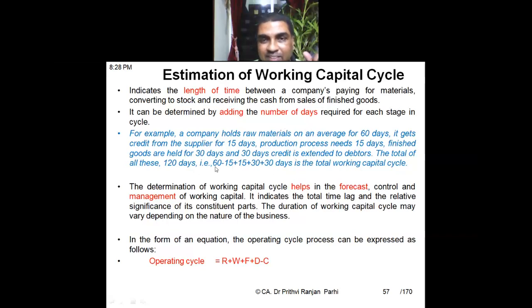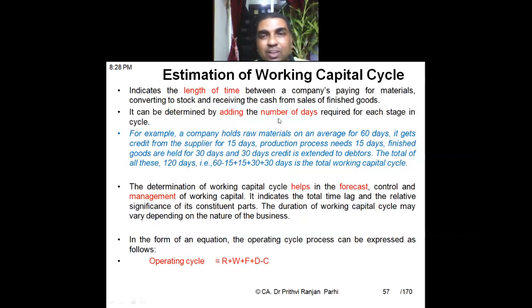But here one thing is that there is a credit period. Our supplier is also giving us a credit of 15 days. That's it, 15 days shall be reduced. Okay, raw material I am acquiring in 60 days, but I am getting 15 days credit. So that credit has to be reduced. So how will we be able to compute this working capital cycle?